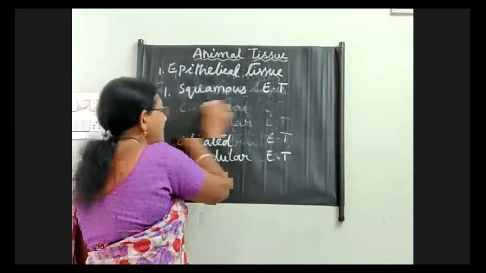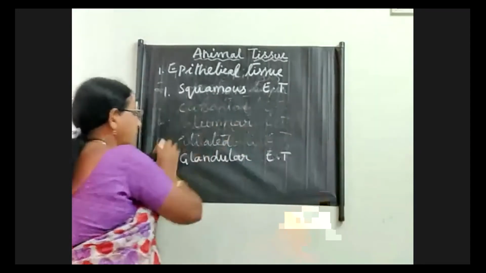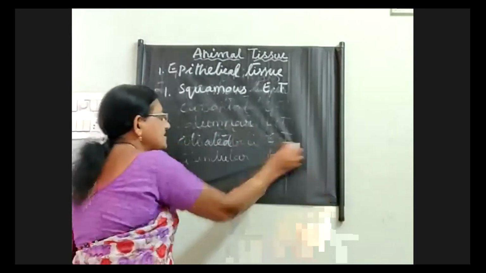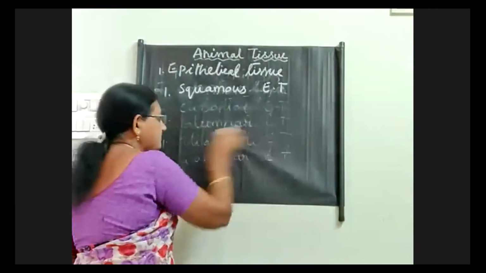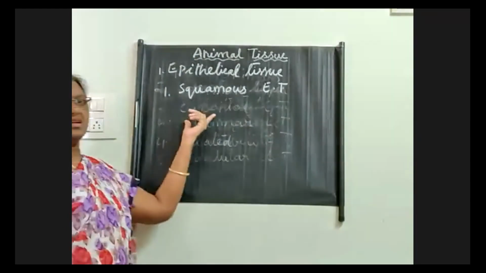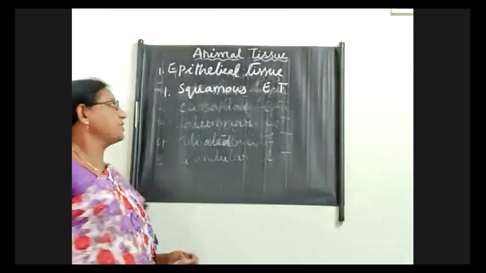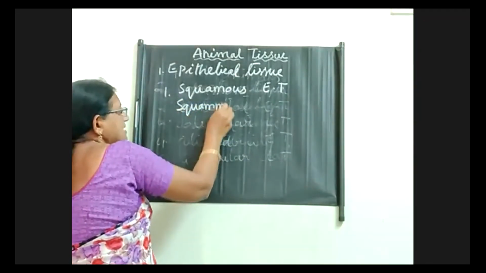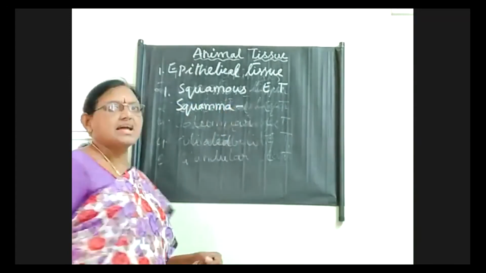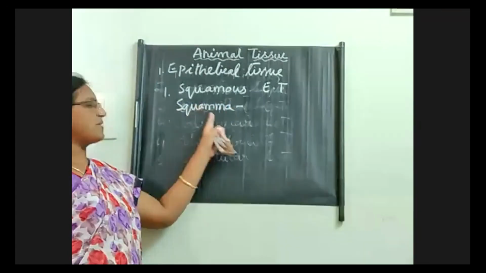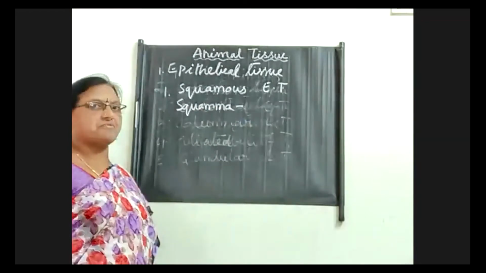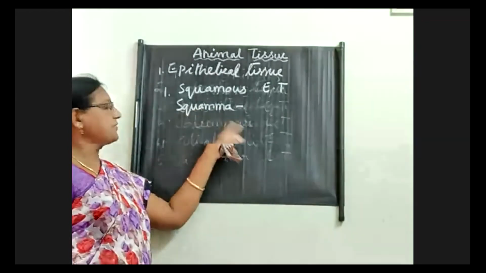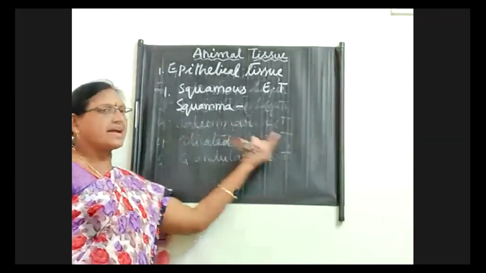So where is squamous epithelial tissue present? What is the main function of this squamous epithelial tissue? So generally, the squamous epithelial tissue. Okay, what is known as squama? Squama means, children, nothing but a scale of skin. Okay, and here we can see a single layer of cells.